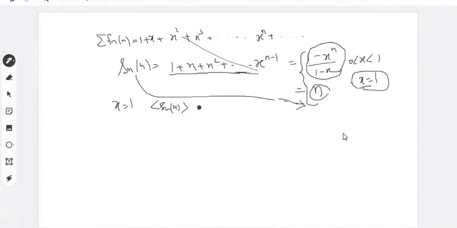So the sequence of partial sums is not convergent, and there is no question of convergence of the infinite series. So you can discuss what happens when x lies between 0 and 1.